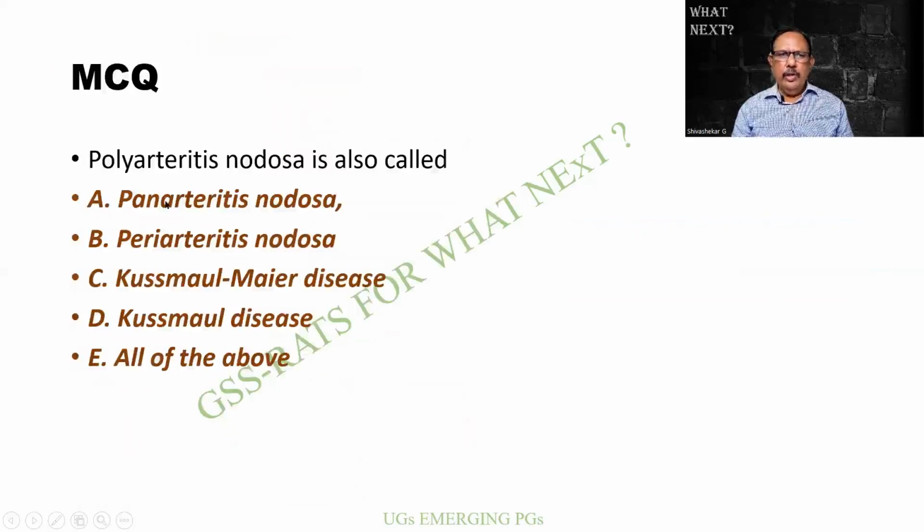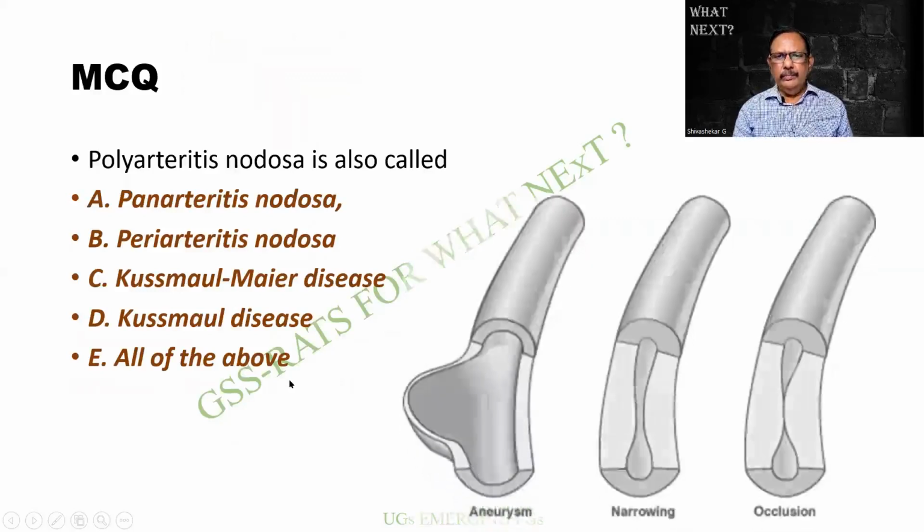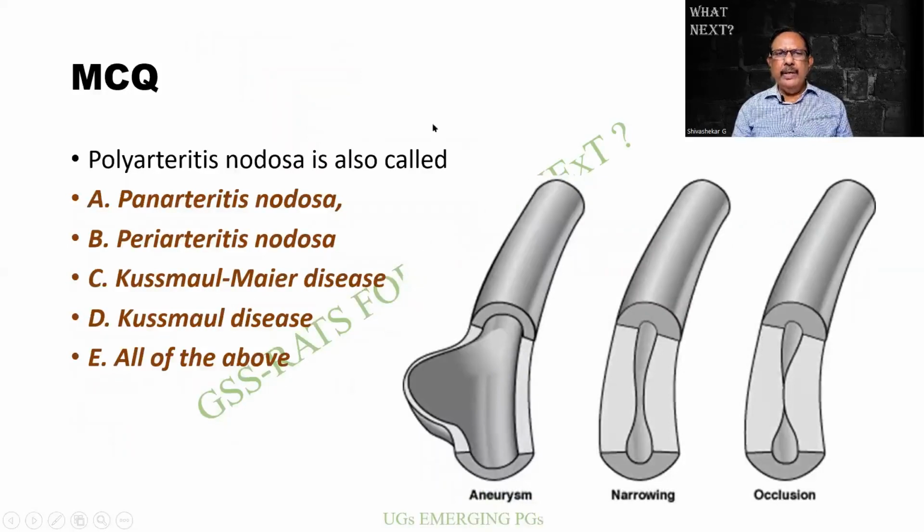Polyarteritis nodosa is also called panarteritis nodosa, periarteritis nodosa, Kussmaul-Maier disease, Kussmaul's disease, all of the above. Please go and find it. And see what is happening in a case of polyarteritis nodosa. One, there is an inflammation, therefore there is a compromise in the lumen. Sometimes there can be a luminal occlusion. There might be a thrombus formation, or there can be a massive edema of the walls. Aneurysm, obviously. It can occur in infections, we call it mycotic, or in inflammation, such as polyarteritis nodosa.